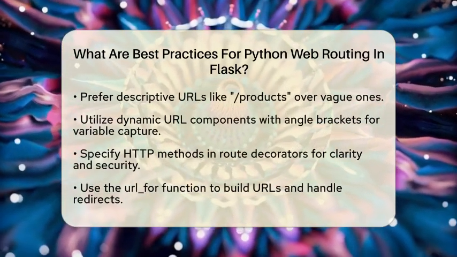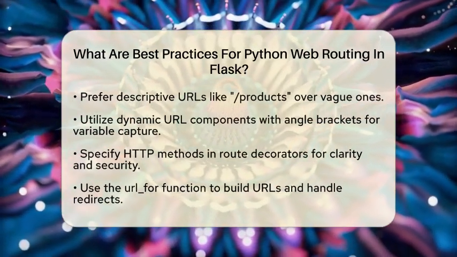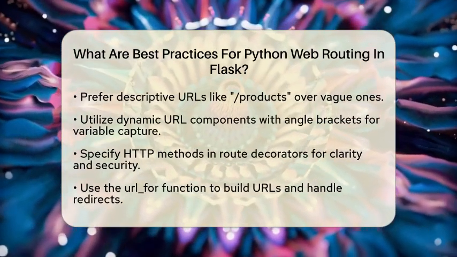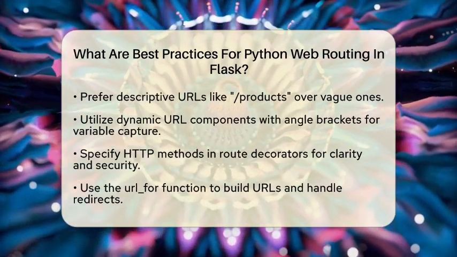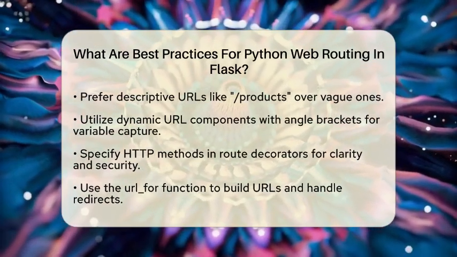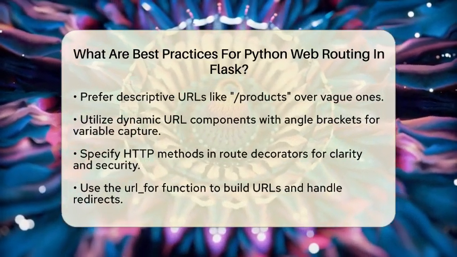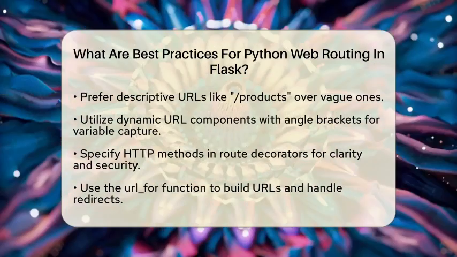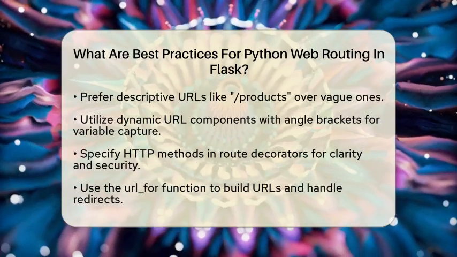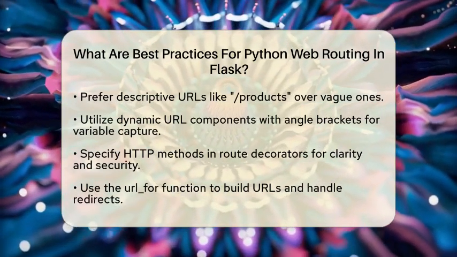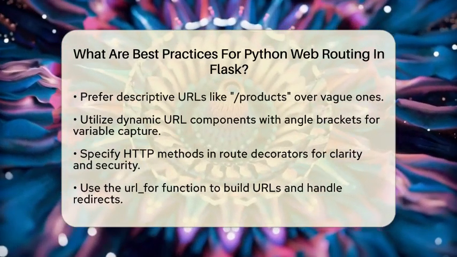Dynamic URL components are another great feature in Flask. You can capture parts of the URL as variables using angle brackets. For instance, a route like /user/<username> allows you to create a single function that can handle multiple usernames. This reduces the amount of code you need to write.